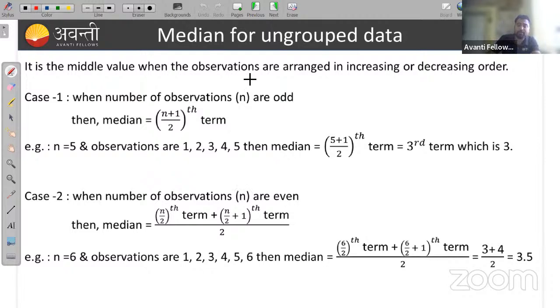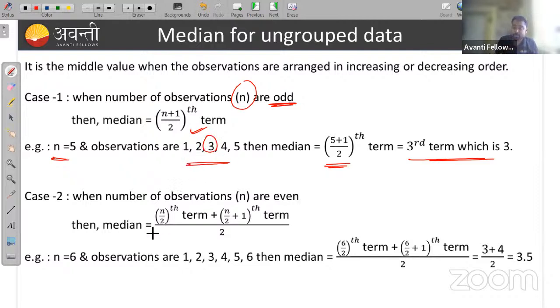So when the number of observations is odd, then the median will be the (n plus 1) by 2th term. We already discussed it. And if n is equal to 5, the third term is 3, so here you can see 3 is my median.